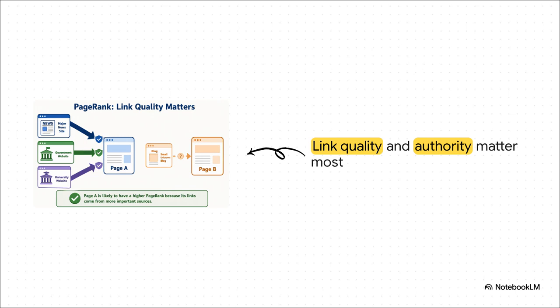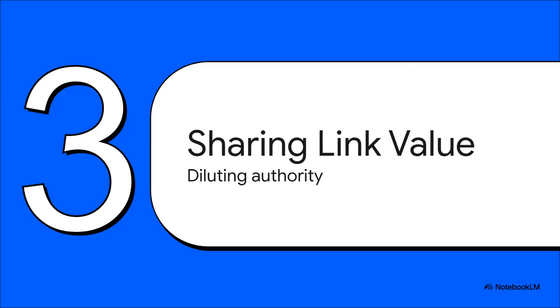Now contrast that with Page B, whose only link is from a small, completely unknown blog. Maybe, someone's pet ferret diary. Who wins this contest? Page A, absolutely. Link quality and the authority of the source matter the most. A link from a highly trusted, important page passes on significantly more value than a link from a low-ranking, unimportant page.